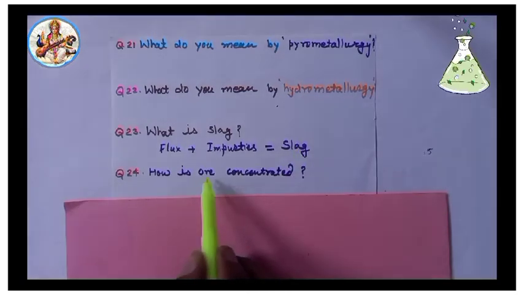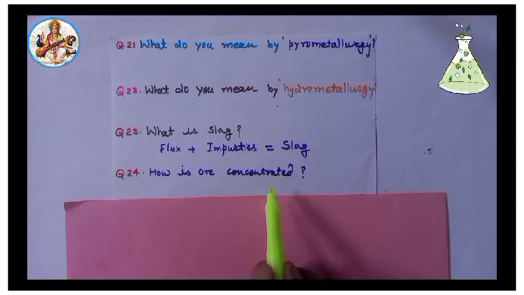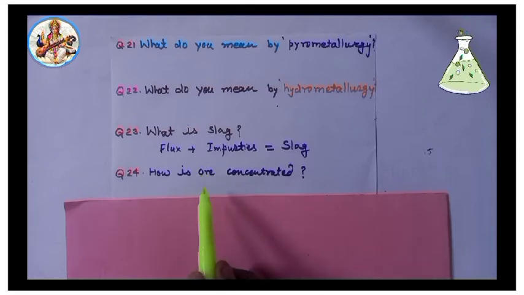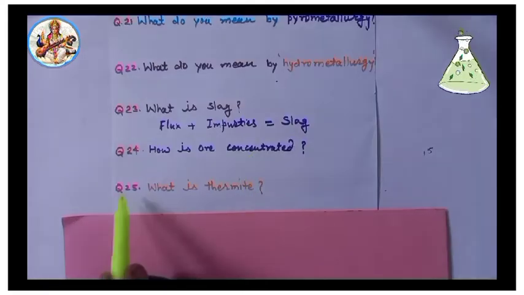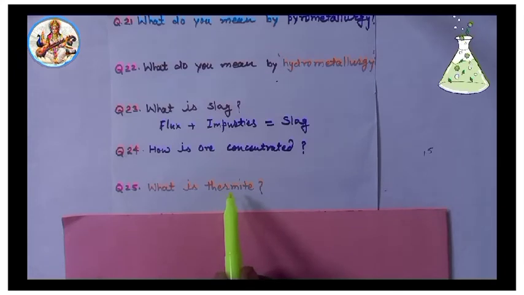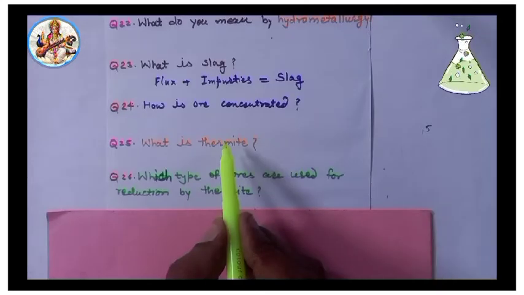Next, 24. How is ore concentrated? Solution: the process of removal of unwanted impurities from the ore is called concentration of ore. Next, 25. What is thermite? Solution: aluminium powder is known as thermite.